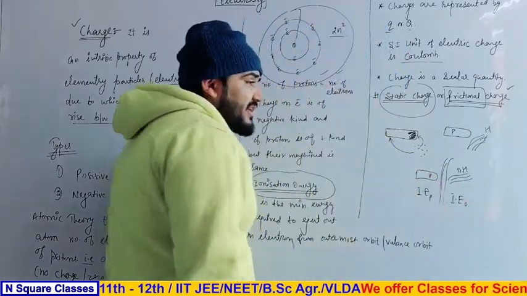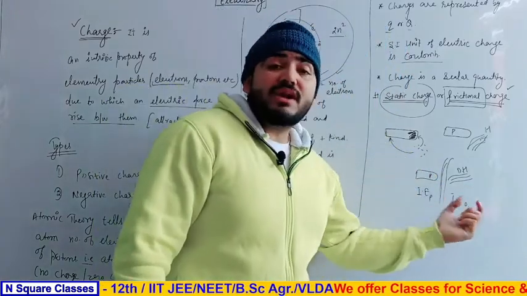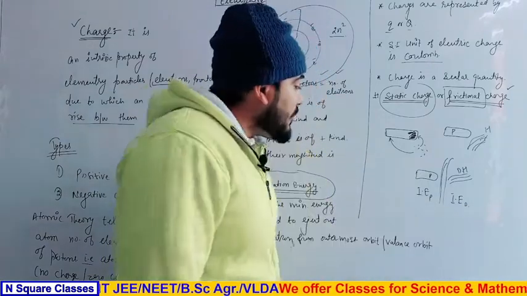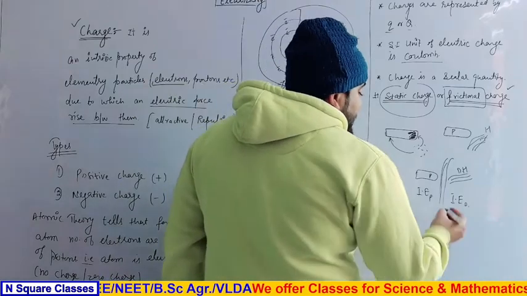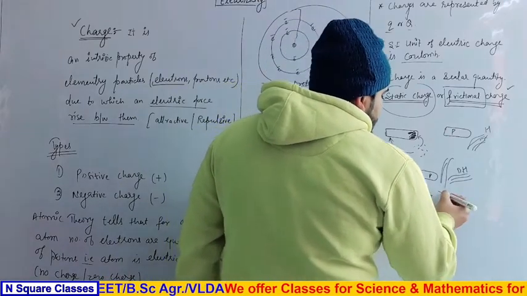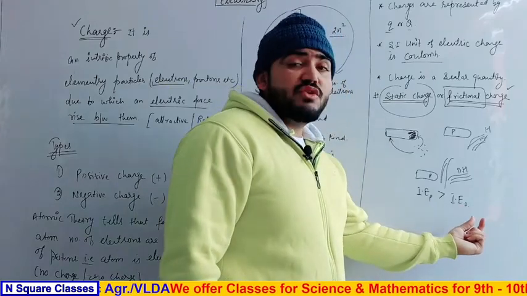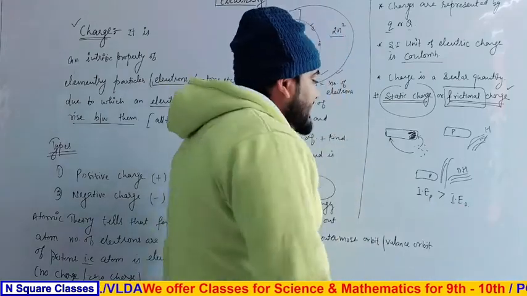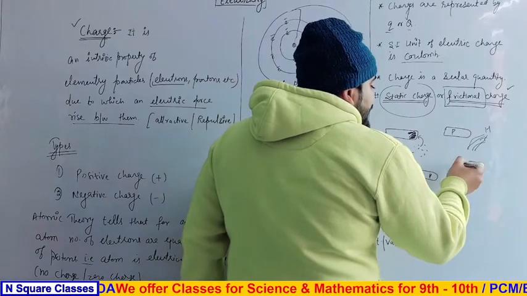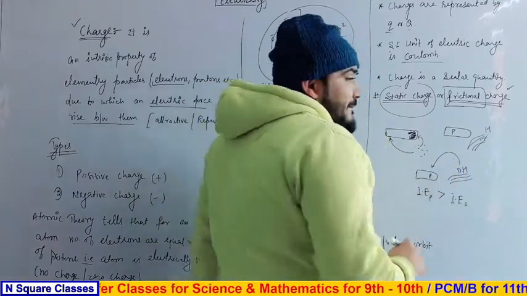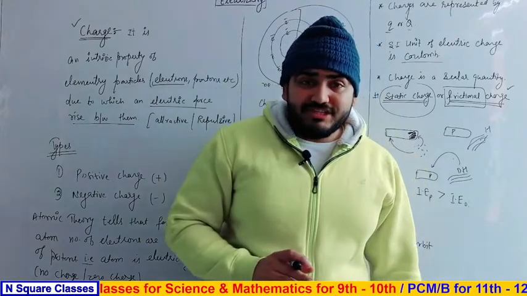Because the objects are of different kinds, they have different ionization energies. Clear or not? If the ionization energy of plastic, we can say, is greater than, I just assumed that, the ionization energy of dry hair, it means that electrons are removed from their outermost orbit and they are captured by the plastic object. Is it fine or not?